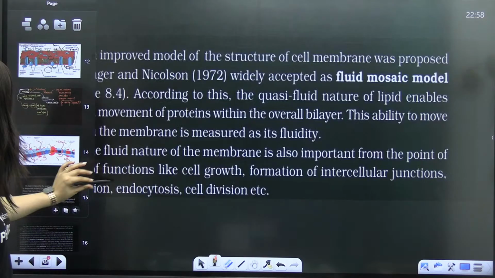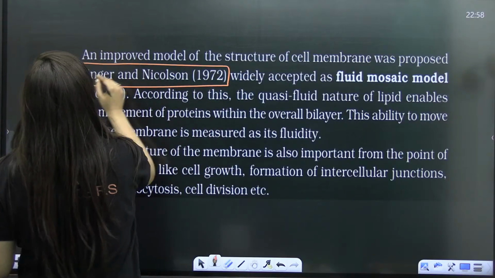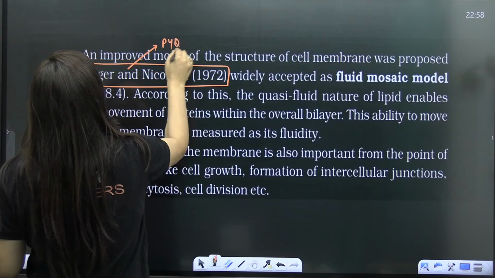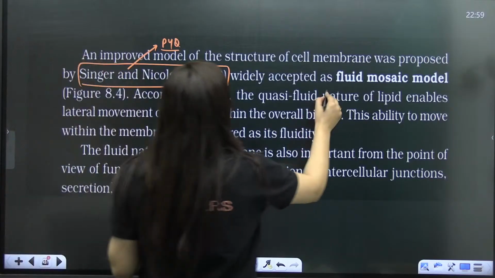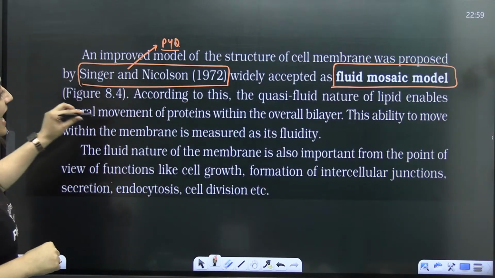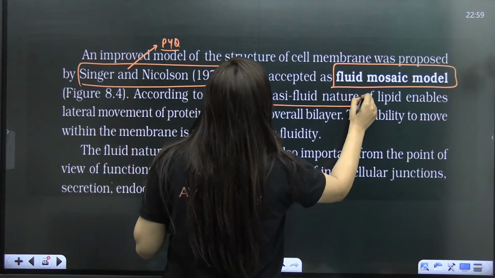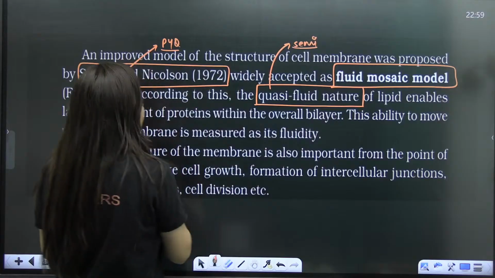The next part is that the improved model for this structure was given by Singer and Nicolson in 1972, a repeated PYQ. They gave the fluid mosaic model, which is widely accepted. As per this, your plasma membrane is quasi-fluid in nature, that is semi-fluid in nature.